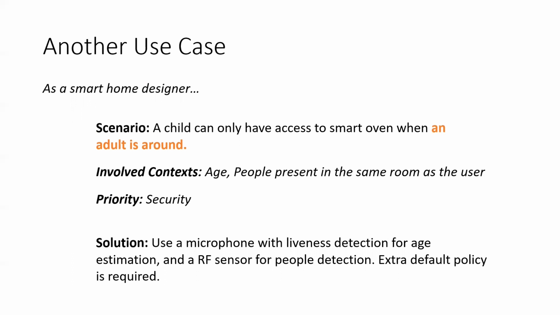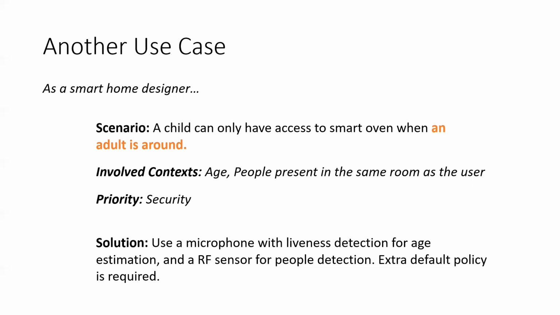Let's return to our example of giving a child access to a device only when an adult is around. We need to know the age of the user and whether an adult is nearby. We prioritize security in this case because preventing the child from, for example, playing with a smart oven is important for safety. We care less about privacy as the kitchen is a relatively public area.